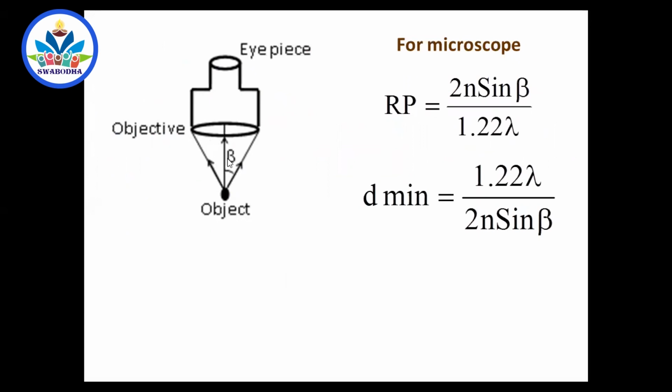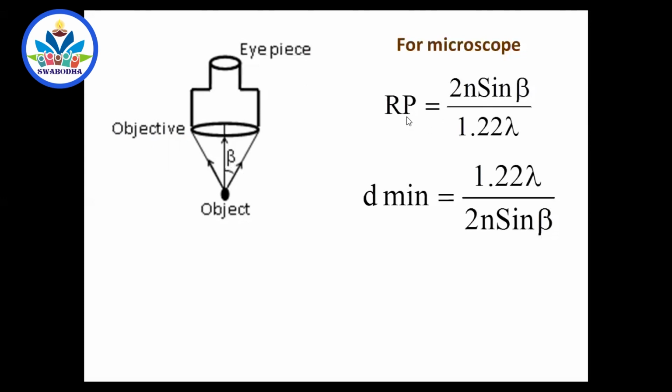That means beta, if you want to substitute in this formula, you have to make it half. That is 20/2, that is 10 degrees. Do you agree? Because we want the semi-vertical angle of the cone of rays entering the objective. So in this formula, N is the refractive index of the medium between the object and the objective. Beta is the semi-vertical angle of the cone of rays entering the objective. Lambda is the wavelength of light used. Do you remember?